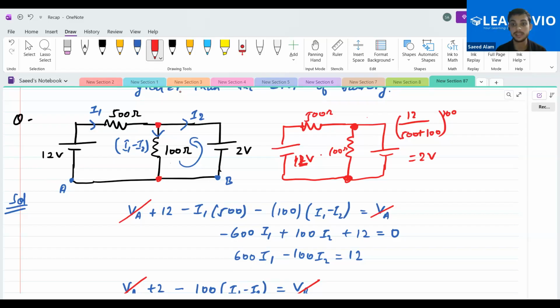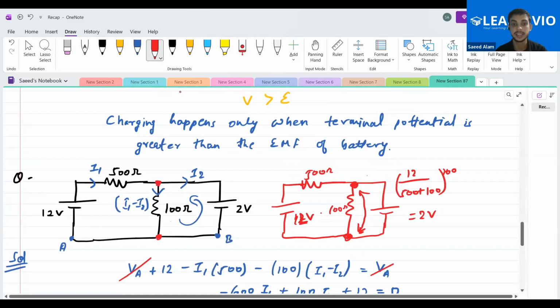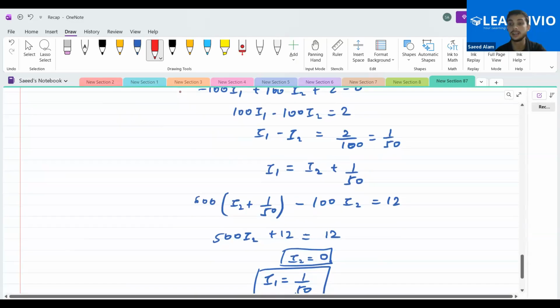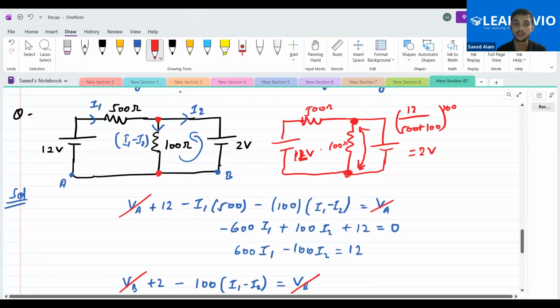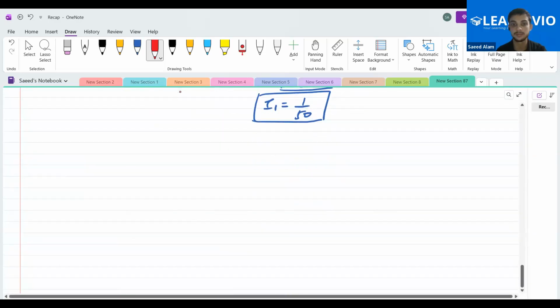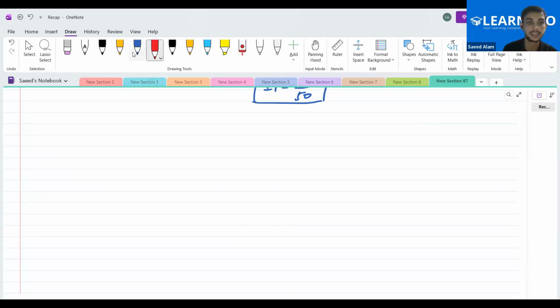But still you can see that the potential drop across these two terminals is still 2 volt. That was the mandatory condition for an ideal voltage source, that it will always establish the same potential difference across its two ends. Is this clear to you people? So this was one of the good questions we have seen here: this battery is connected, but it is providing us zero current. Is this clear to you people?